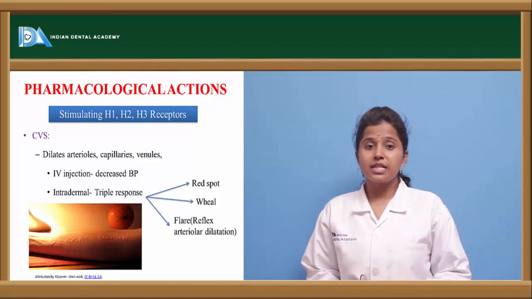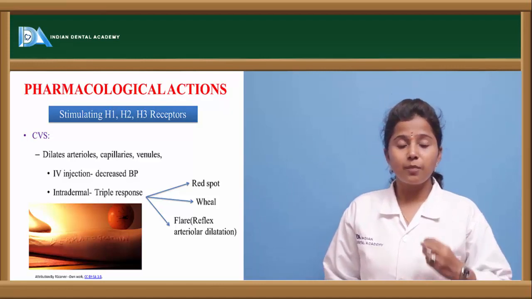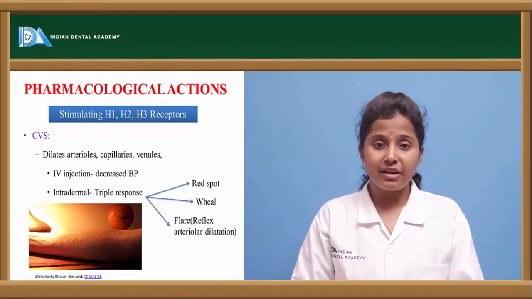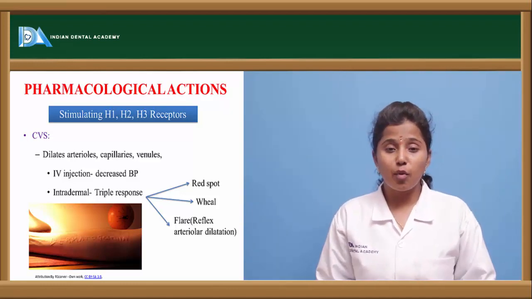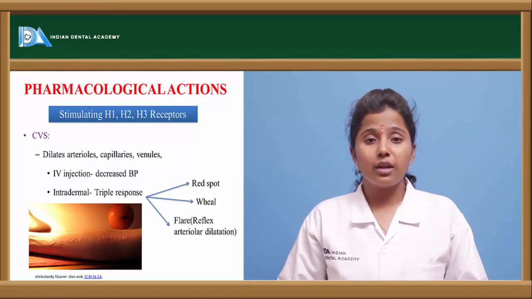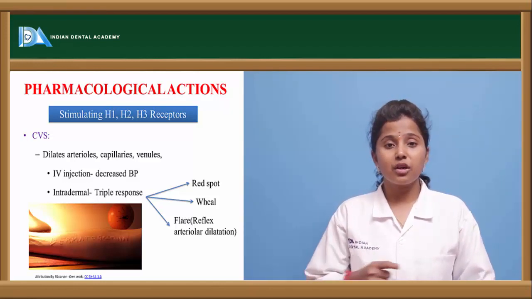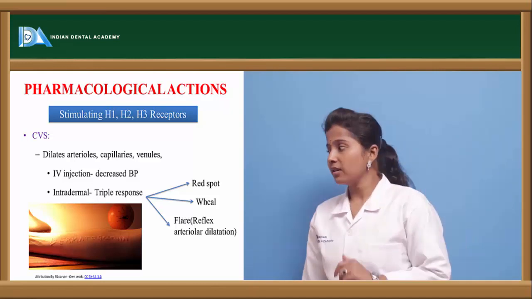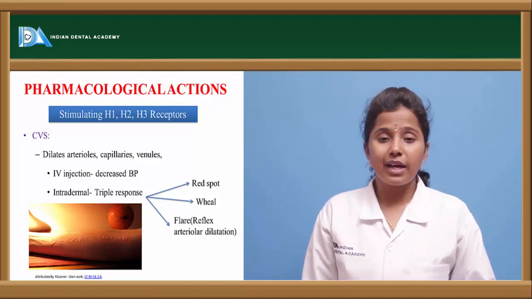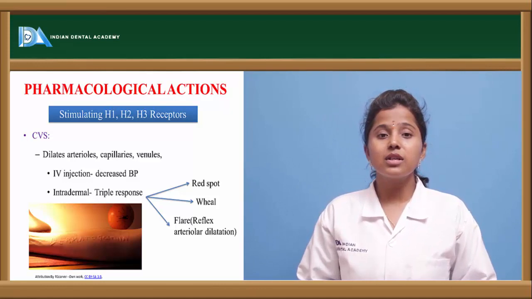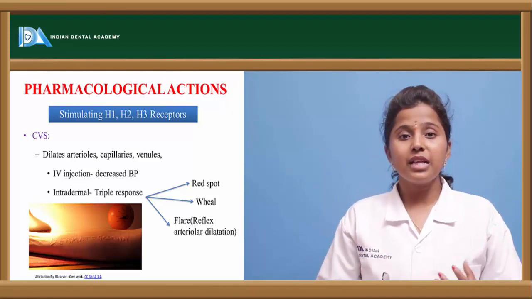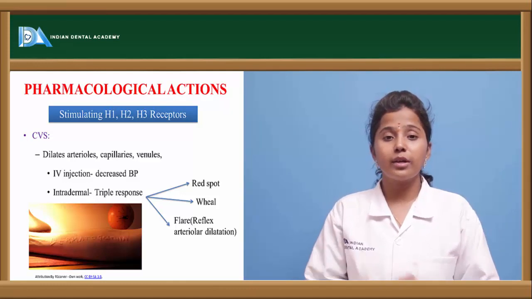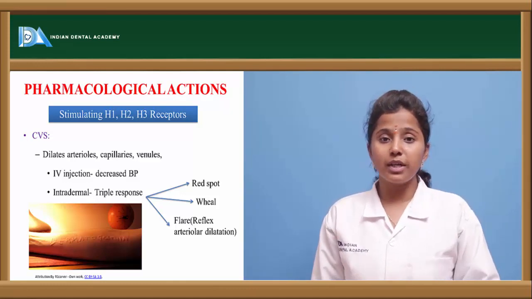And when histamine is given intradermally, it produces a triple response, or else it produces three kinds of response. One is that it causes red spots on the skin, and it forms a wheal. A wheal is nothing but a rash, a circular or ring type of rash which is observed on the skin. And the third type of response is flare. Flare means there is an increase in the blood flow in the arterioles, where it causes redness in that particular area.